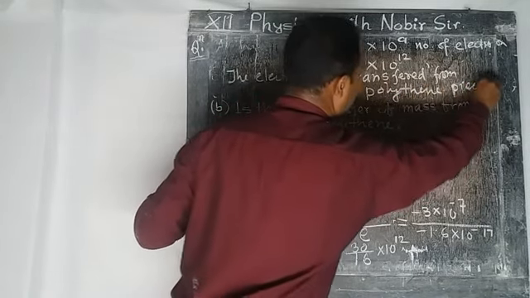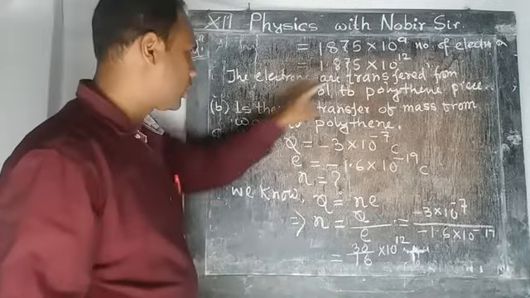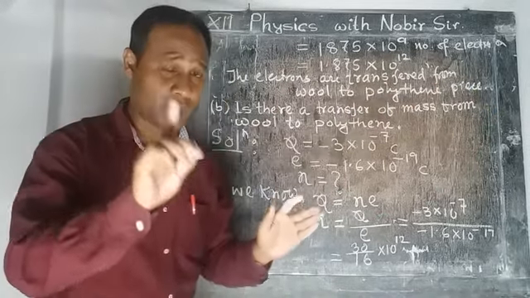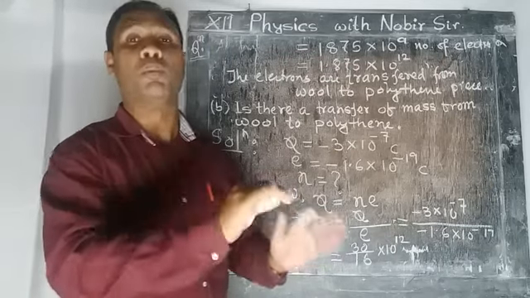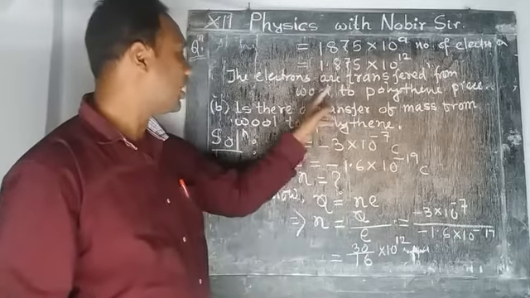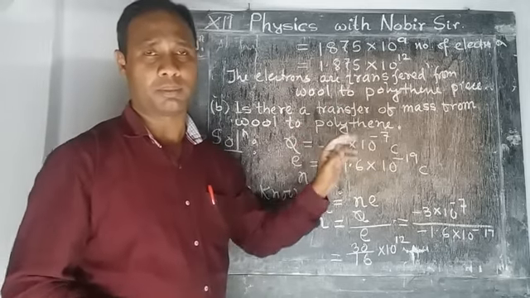Okay, so this question is also solved. The question was, from whom to whom is the electron coming? So electrons are coming from wool to polythene.